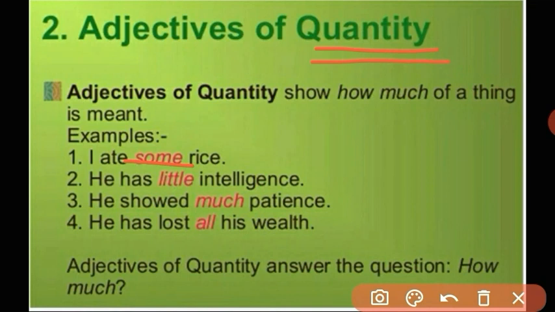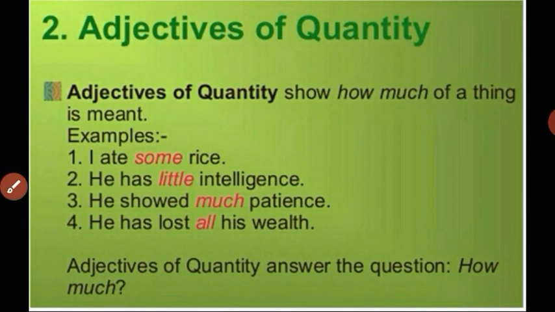The adjective is little as it is telling the quantity of intelligence. In the next example, the adjective is much, and the last one is all. Remember, adjective of quantity answers the question how much. That is why I had underlined these two words before also. Let us see the next kind.